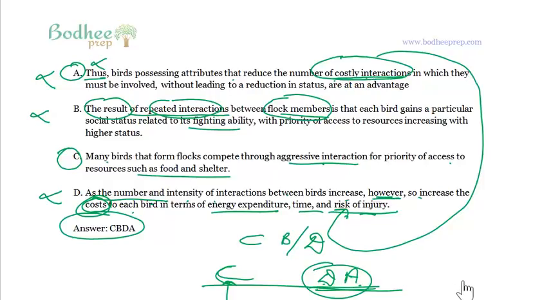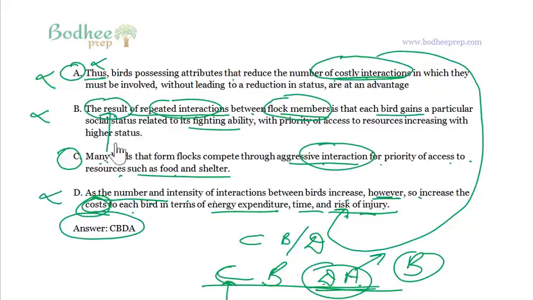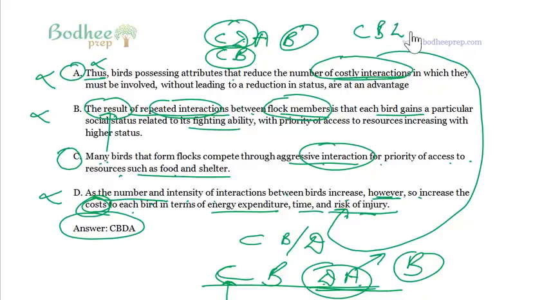But does B make sense after that? A appears to be a firm conclusion. Having B after A makes no sense. I must have B here. And how? Many birds that form flocks compete through aggressive interactions for priority of access to resources such as food and shelter. The result of repeated interactions between flock members is that each bird... so basically aggressive interaction, and the result is given here. So it very much forms a pair, the result of repeated interactions. My point is that CD is as good a pair as CB. But the problem is that D will take A, and placing B here makes no sense. And therefore, I would go with CBDA.